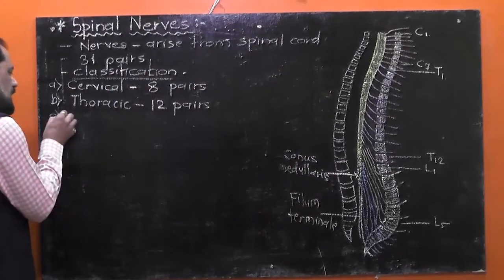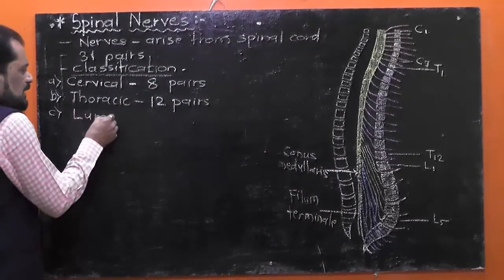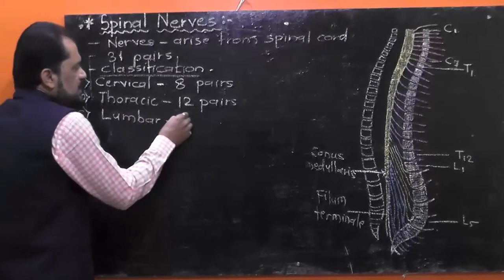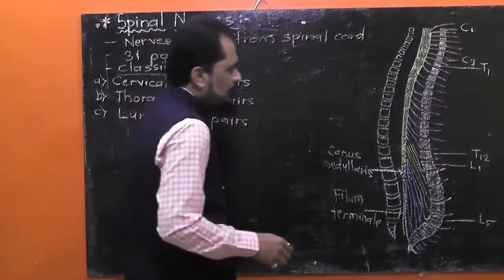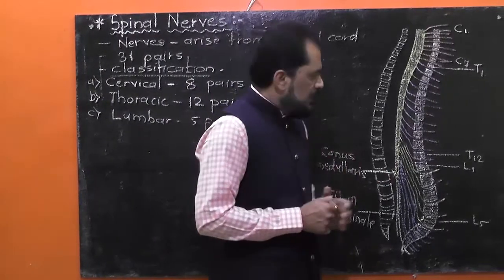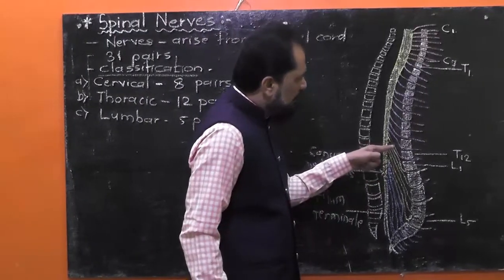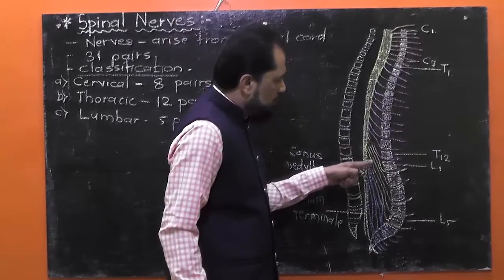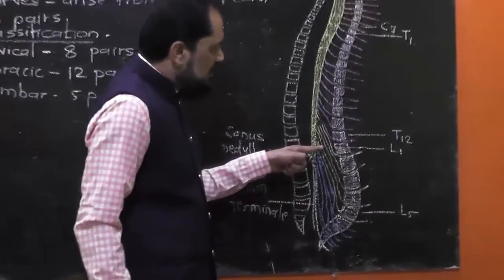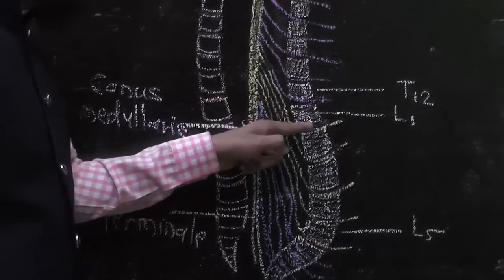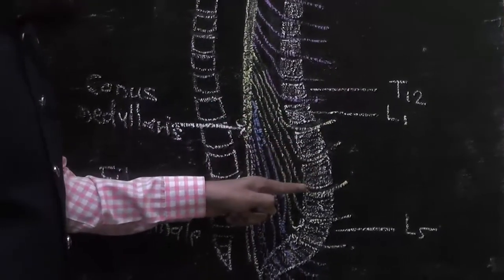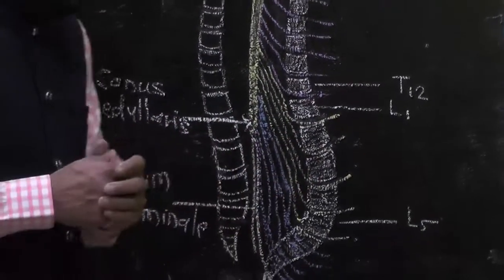Next, that is lumbar spinal nerves. The next 5 pairs of spinal nerves are called lumbar. Look at the diagram. In this diagram, with the help of yellow chalk, I have shown these 5 pairs of lumbar spinal nerves. Lumbar spinal nerve, first, second, third, fourth and fifth.